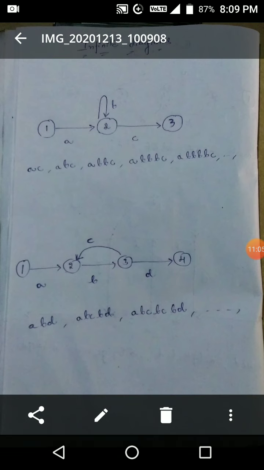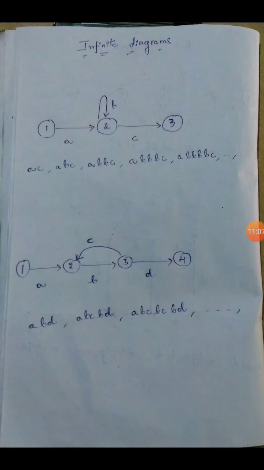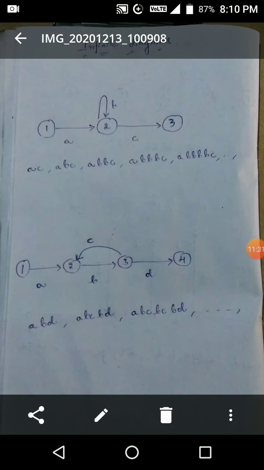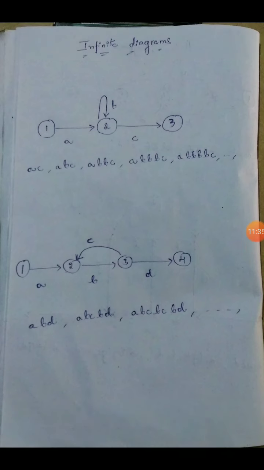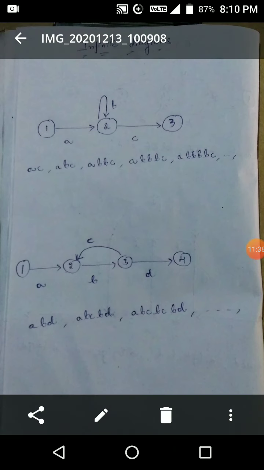In the same way, coming to the next diagram, there are four nodes 1, 2, 3, 4. ABCD, okay, ABD is the diagram. ABD are the three links, and C is also a link. Coming to 2 to 3, the loop repeats itself with the help of the B and C links. From 2 to 3, the loop repeats infinite times.